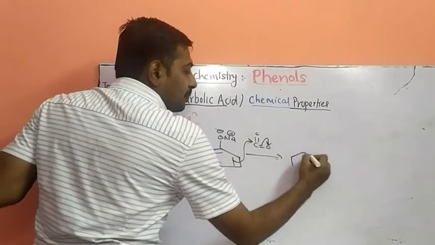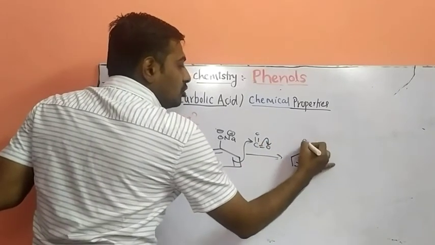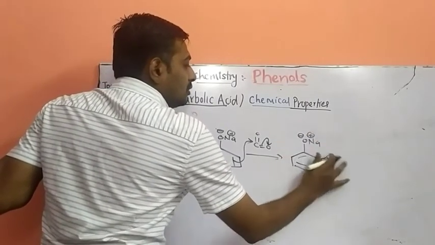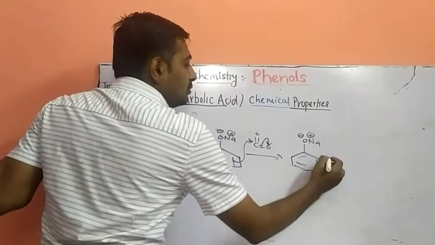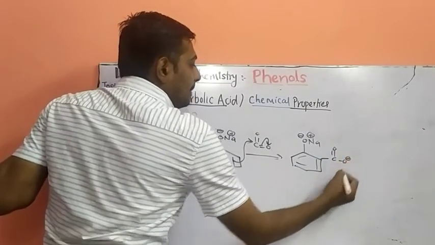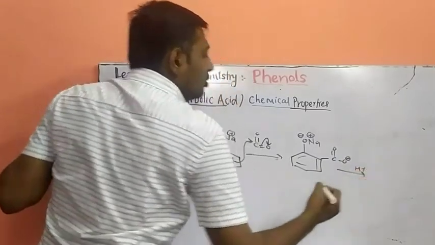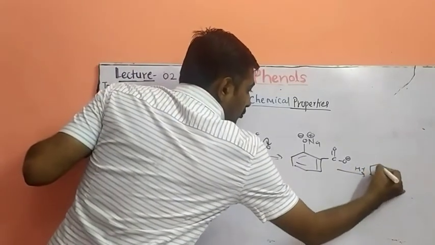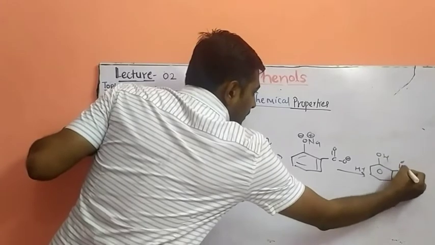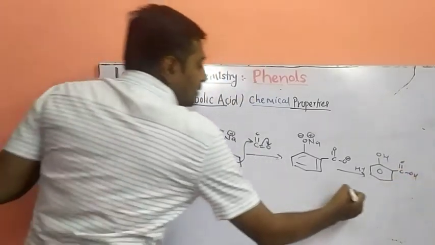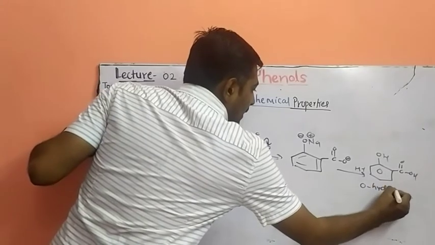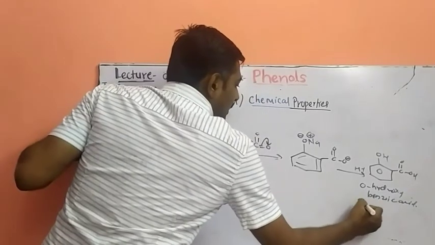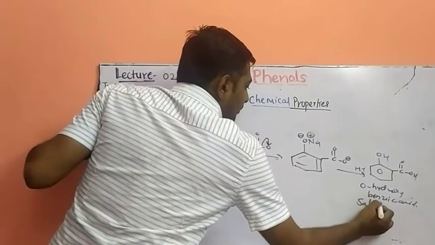So we will get ortho substitution, and after that H plus is added. So you will get ortho-hydroxybenzoic acid. You may also call it salicylic acid.